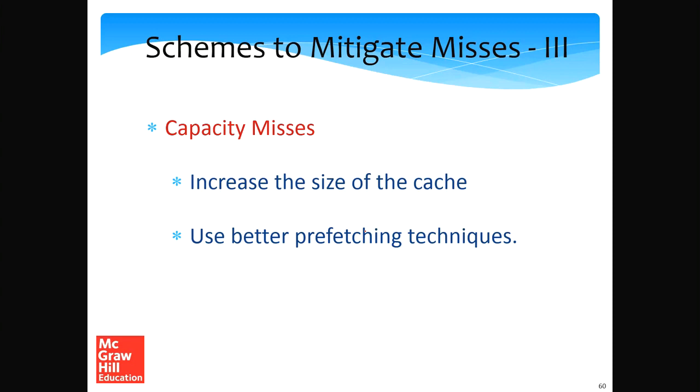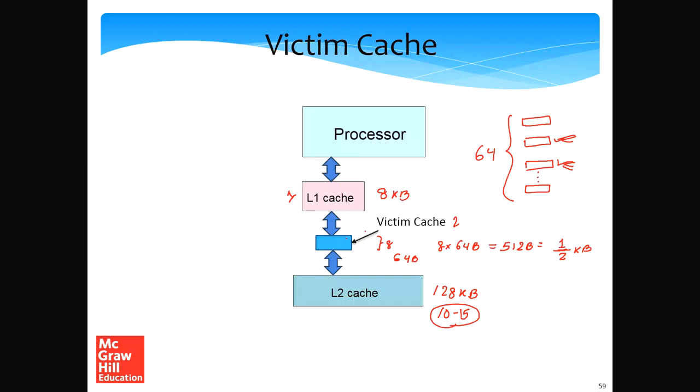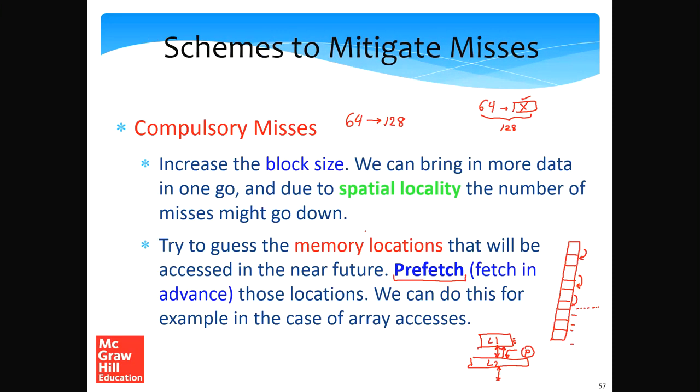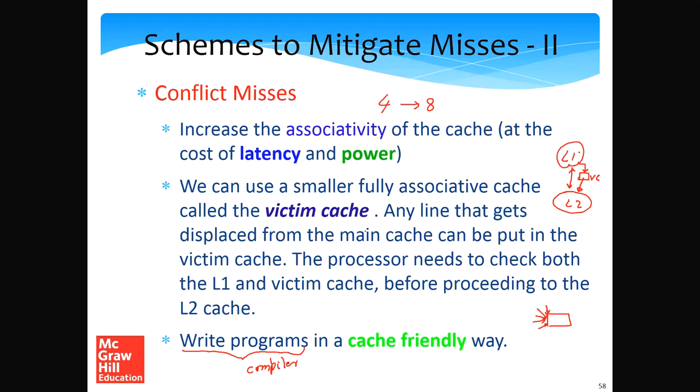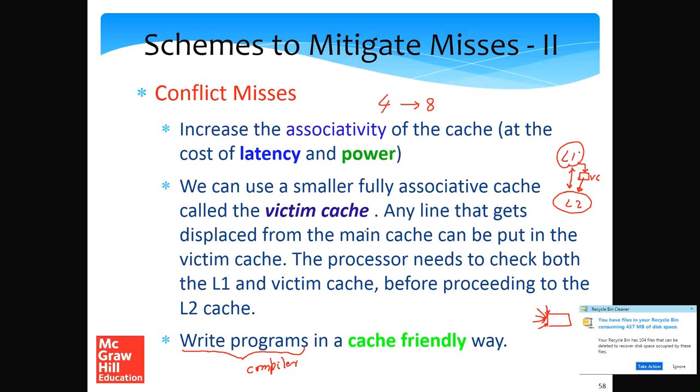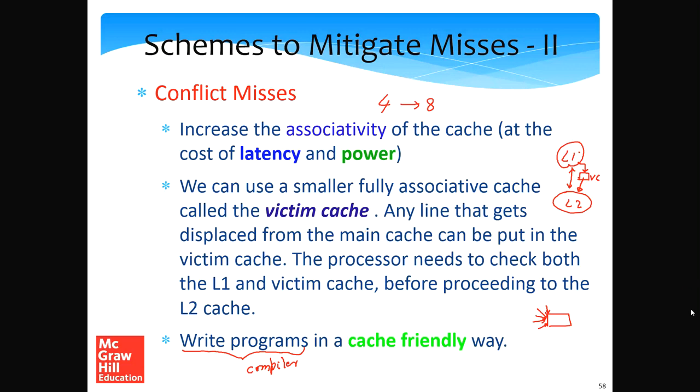Now let's discuss some other schemes to mitigate misses. Let's look at capacity misses. We have already discussed compulsory misses. What was the scheme for mitigating compulsory misses? It was either increase the block size or prefetch. The scheme to mitigate conflict misses was to increase associativity. That is easier said than done, because a higher associativity means more latency, more time, and more power.